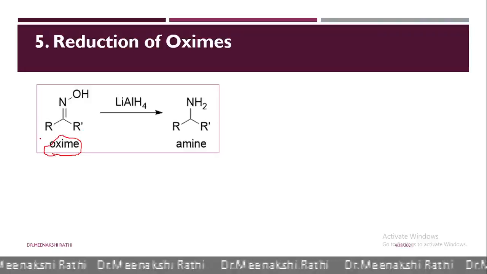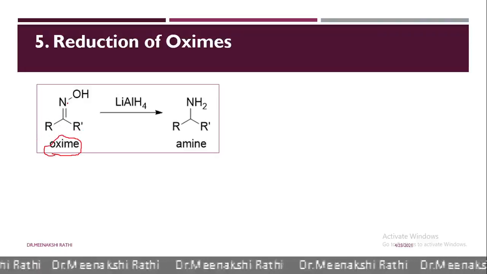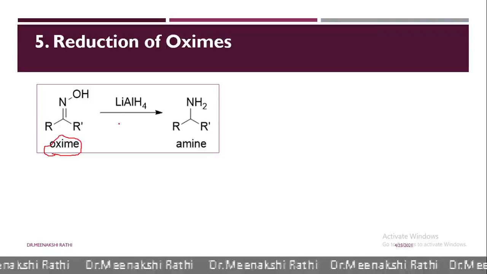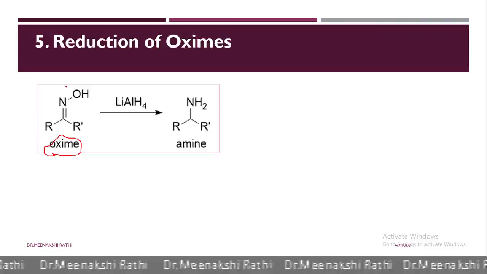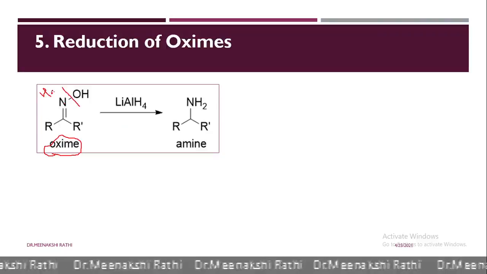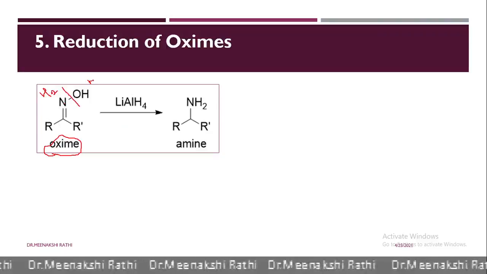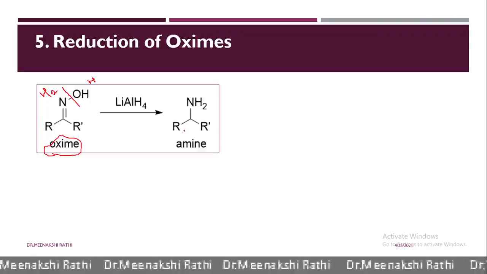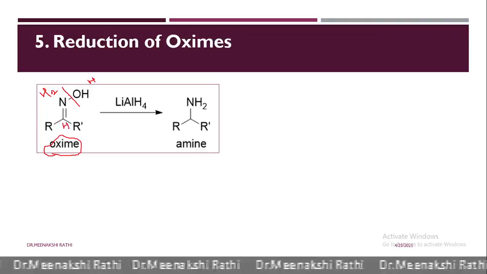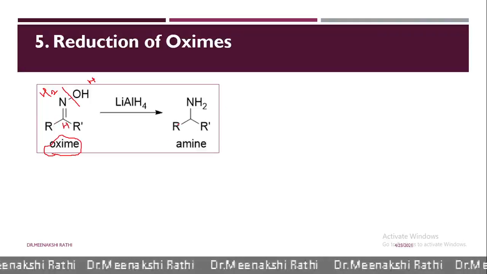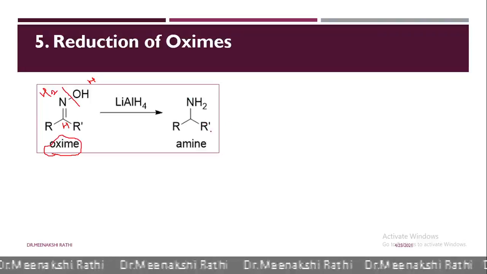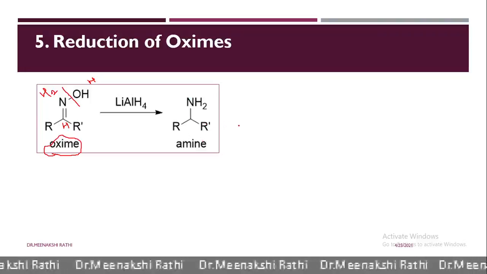So these oximes have a double bond to NOH. When hydrogen is added, how is it added? See, 2 hydrogens go here and 1 hydrogen will go here. In this way 4 hydrogen atoms are distributed, R, CH, R, NH2. So this primary amine is formed here.